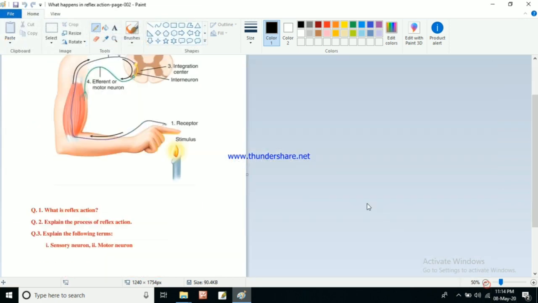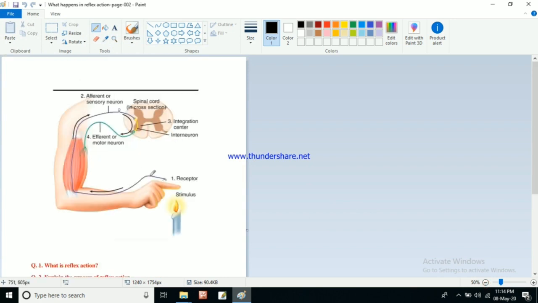So if you see this picture here, this is a picture of reflex action. That is our spinal cord. This is a cross section of our spinal cord, and here two neurons are there. One neuron is the afferent or sensory neuron, and another neuron, the blue colored one, is the efferent or motor neuron. So these two types of neurons we have.